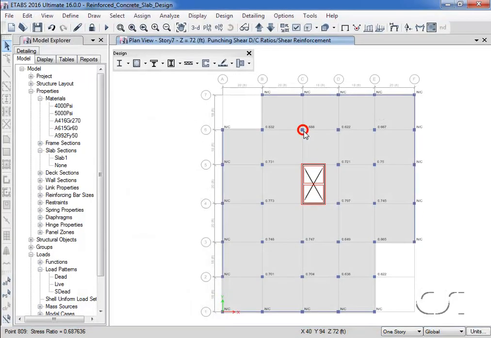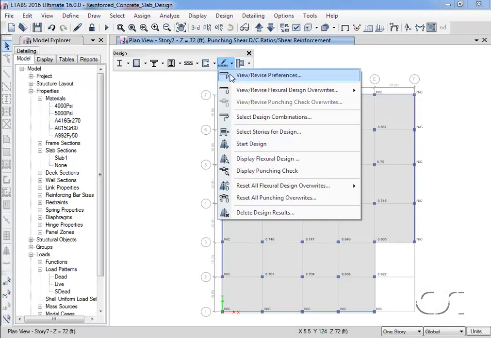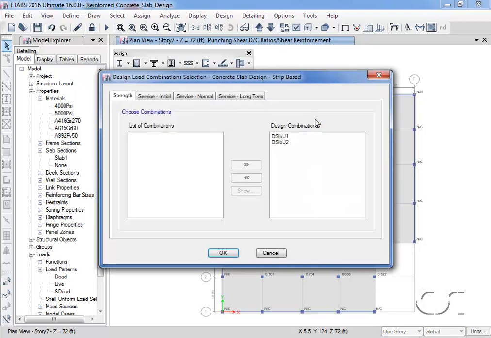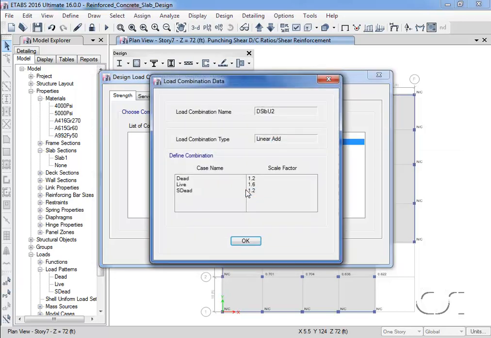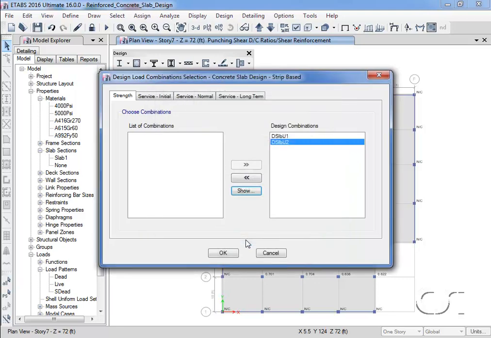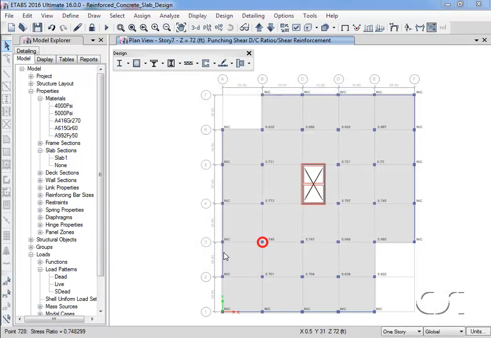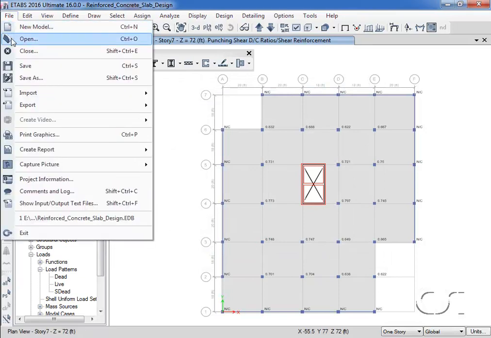Returning to the concrete slab design menu once more, we will now revisit the design combinations form. Note that design combinations have now been created. We can quickly review the combinations generated by the program if so desired. We can also generate a report of our slab design results.